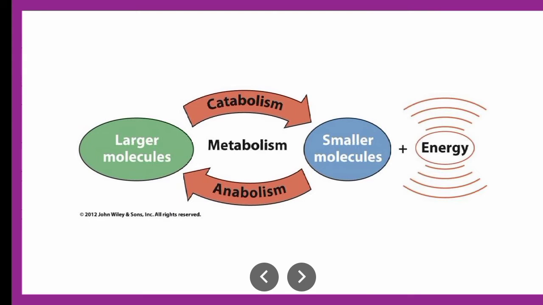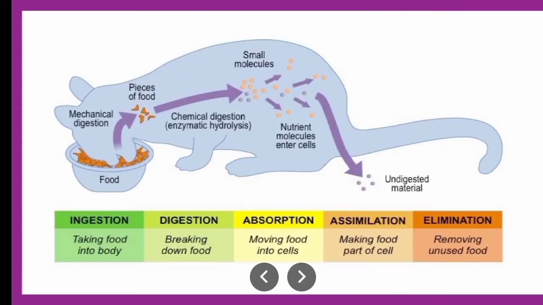So this is nothing but complete metabolism. Next you can see the diagrammatic presentation. See the food: in the mouth there will be mechanical digestion wherein the food is broken down into pieces. Then there will be chemical digestion, that is enzymatic hydrolysis, wherein the GIT is involved.